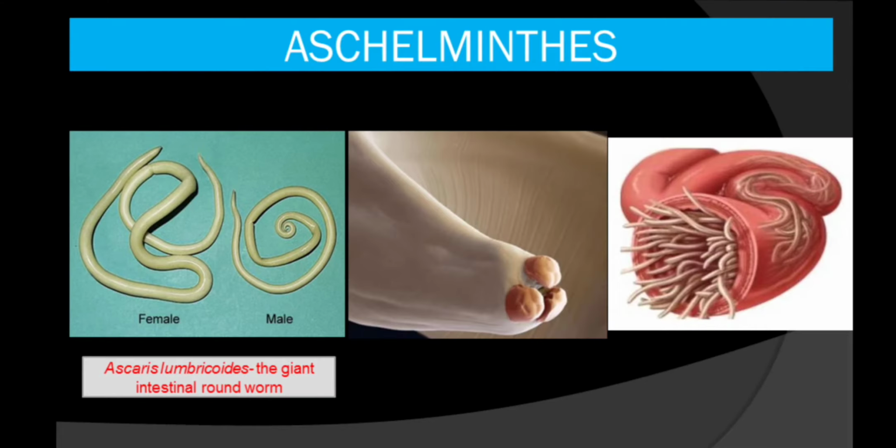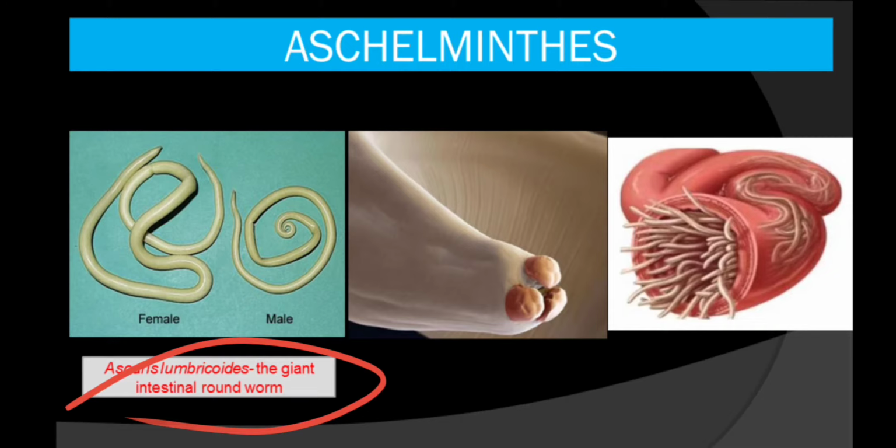Now let's see some of the members of this phylum Aschelminthes. The first one is Ascaris lumbricoides. This is also known as the giant intestinal roundworm. It is generally present in the intestine of humans, so that's why it is called giant intestinal roundworm.